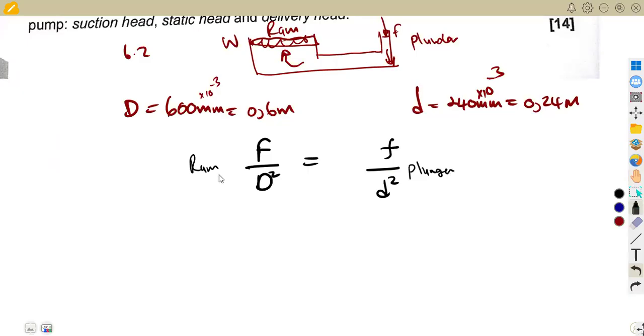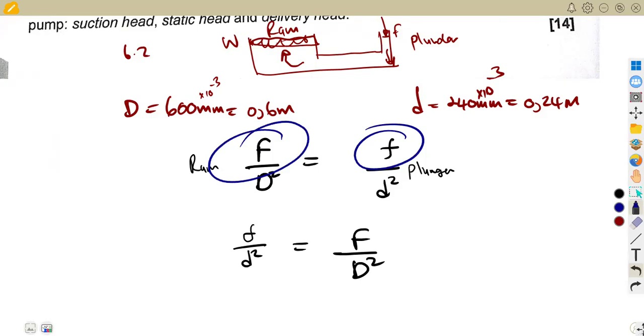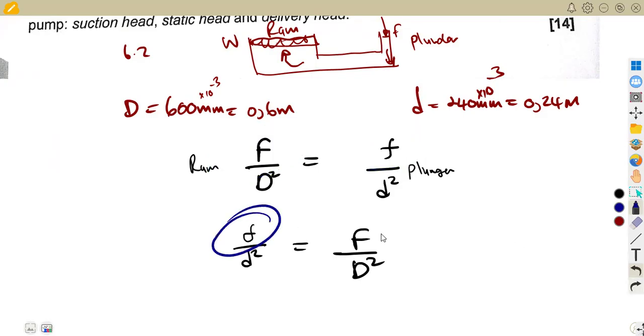So meaning to say, we can play around with this the way that we want. We can even start with the plunger side: F over D squared is equal to F on the ram over D squared. As we need the ratio, F on the plunger to the F on the ram, no matter which way. If we take the ratio of force, it's going to be F over this, because this one is smaller compared to that one for the ram.